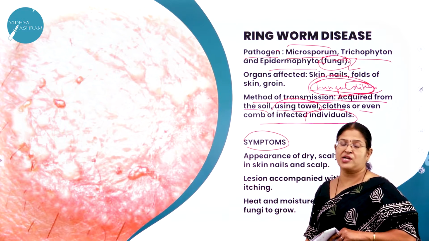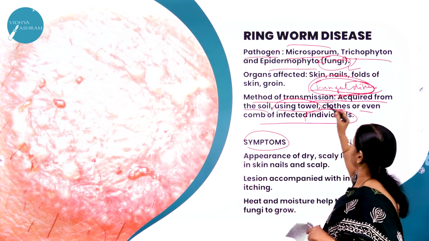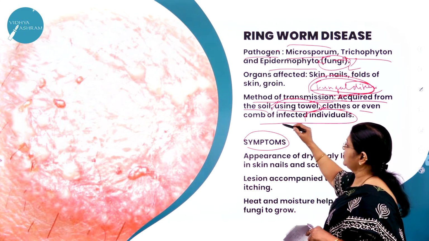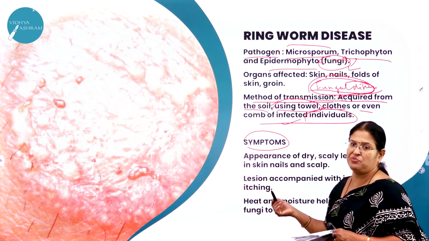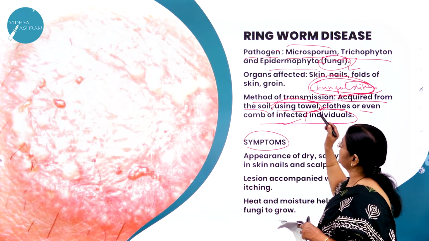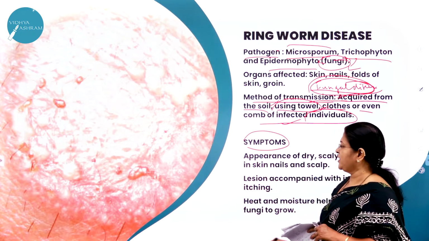So what is the mode of transmission of this ringworm disease? It is either through soil or using the same clothes or even the comb, like certain things which we use in our daily life when we share them. So the chances of getting infected with ringworm are quite common.